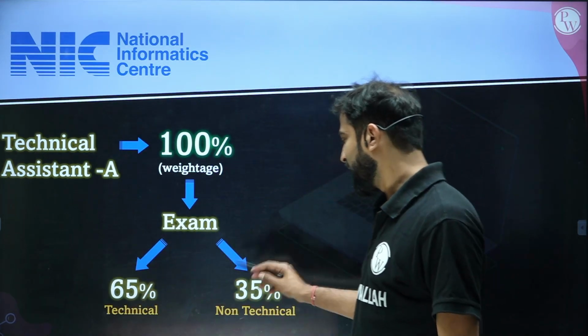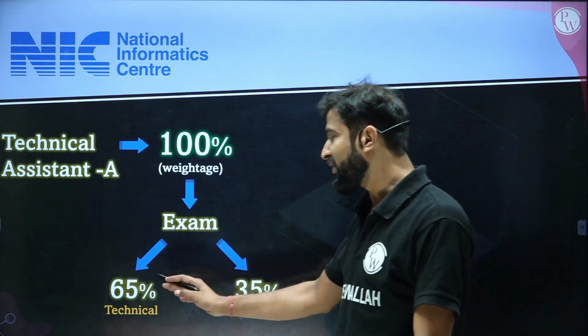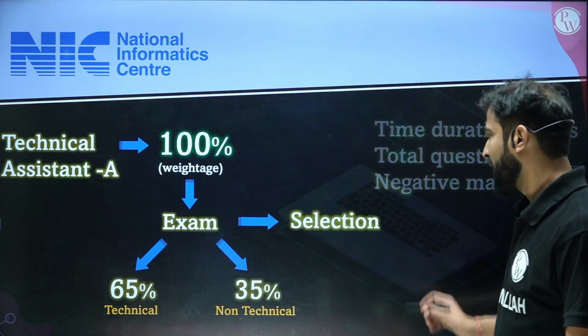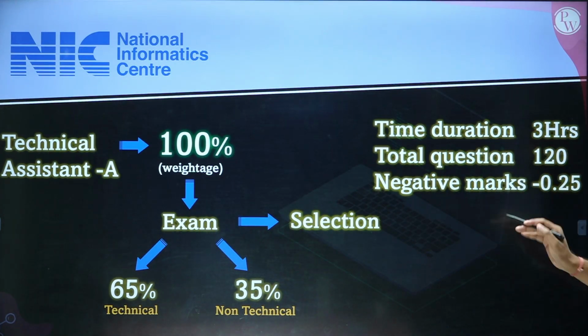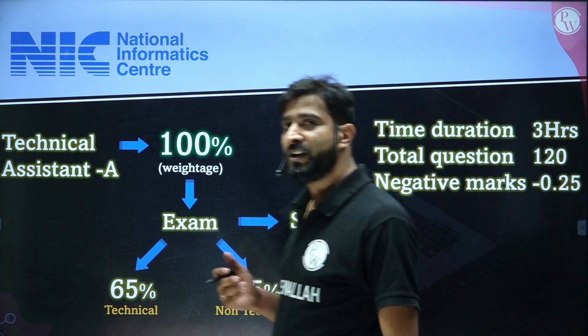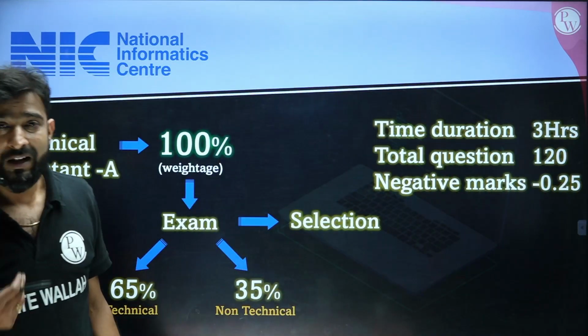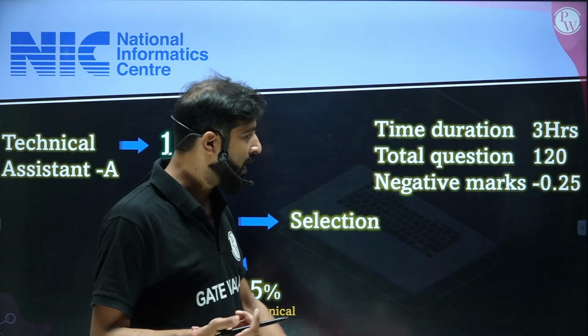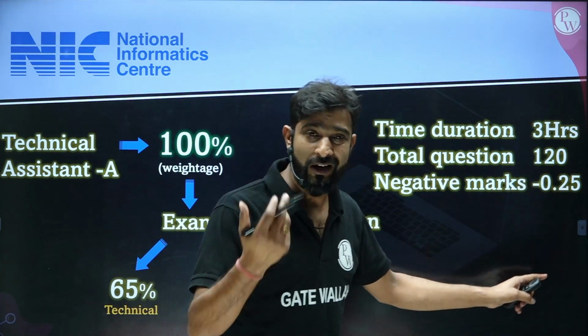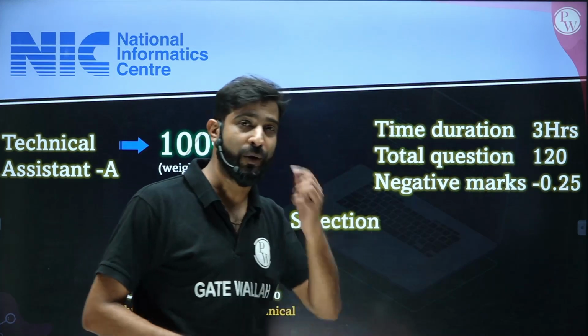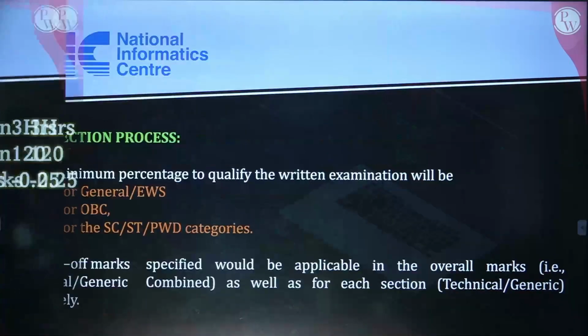65% technical and 35% for the non-technical. Again, the sectional cutoff will be there, and after that, directly the selection will happen. Time duration will be 3 hours. Total number of questions will be 120, and the negative marking will be 0.25. If you select the correct answer, you will get the right marks. If you select a wrong answer, the negative marking will be applied, that is 1/4 marking.